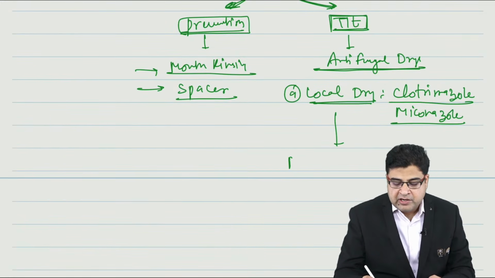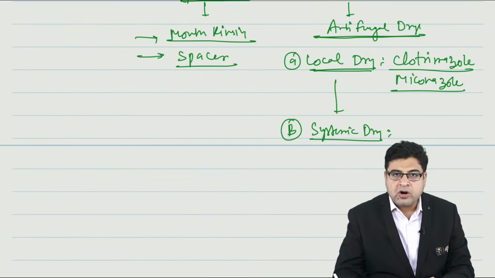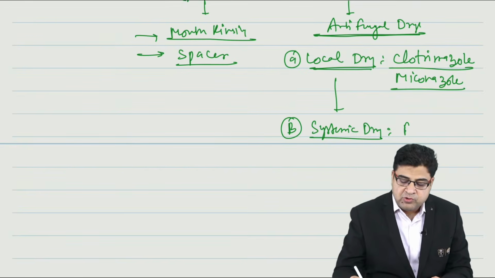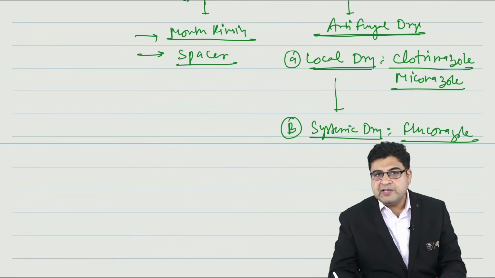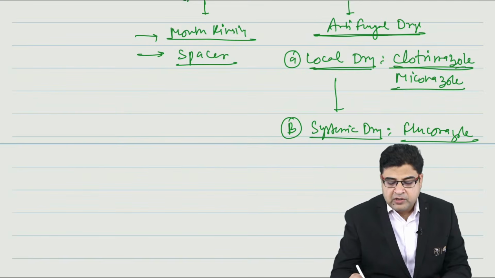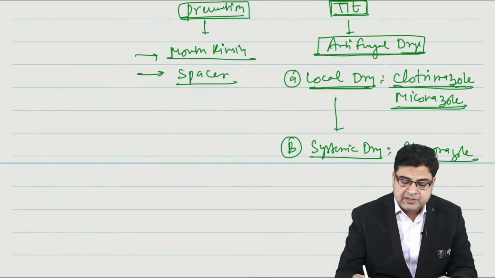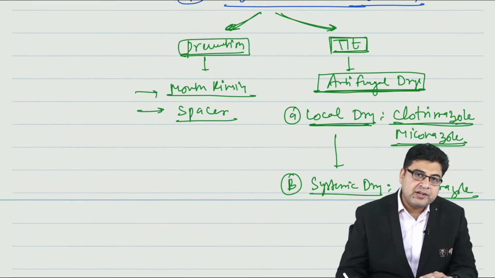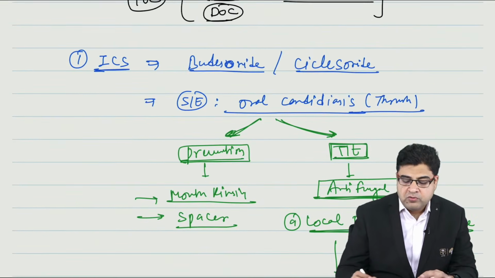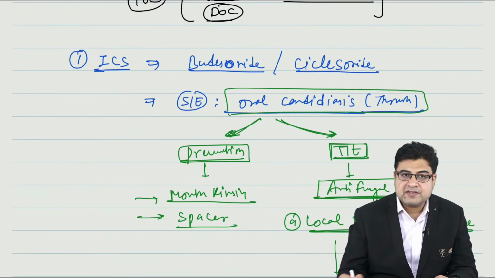Now after the local drug, if the patient's disease is not controlled, I will move on to the systemic drug. And if I talk about the systemic drug, the best medicine is fluconazole. So fluconazole is the tablet which I will give by the systemic route, but clotrimazole and miconazole are the two medicines which I can give by the local route. So these are the antifungal treatment. This is important for your this year exam. So how to tackle oral candidiasis, this we have discussed in detail.